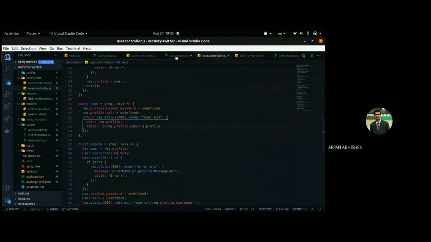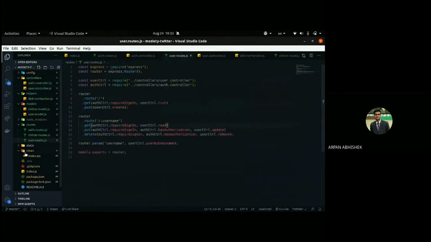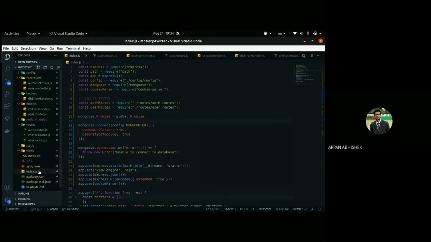Hope that makes sense. We don't have any of the EJS yet. We will see all of them. I guess we just have to copy and paste them. Till now, everything clear? We'll move to the next route and controller, which will be the last, I guess. Okay, everything clear? Any question till now? Please ask. Guys, any question?